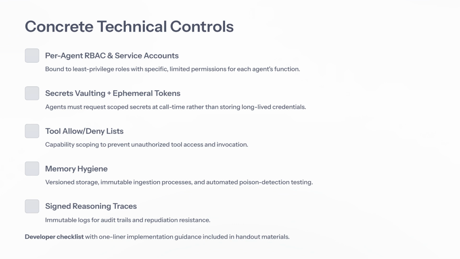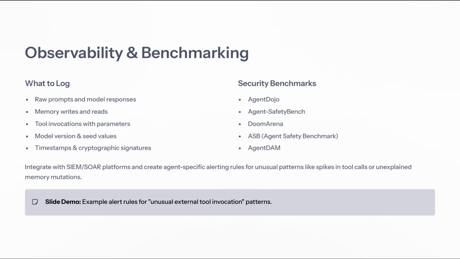Our next segment will explore the critical area of observability and benchmarking, focusing on what to log for effective monitoring and analysis. Building on our discussion about concrete technical controls, let's dive into the importance of observability and benchmarking. To ensure our agents operate effectively and securely, we must capture essential data points.